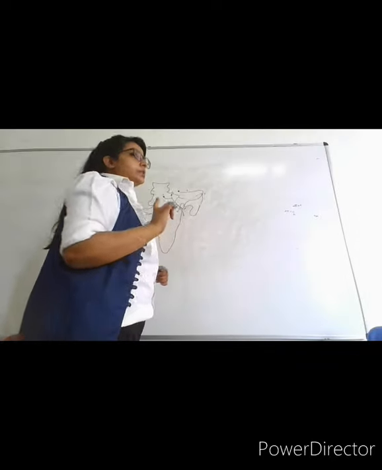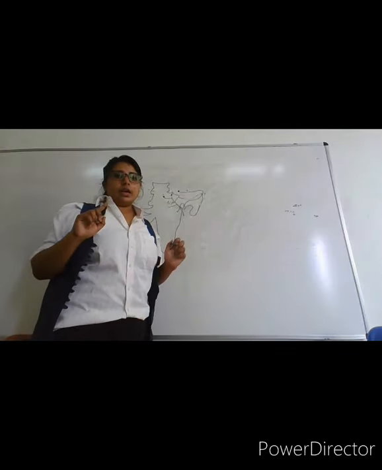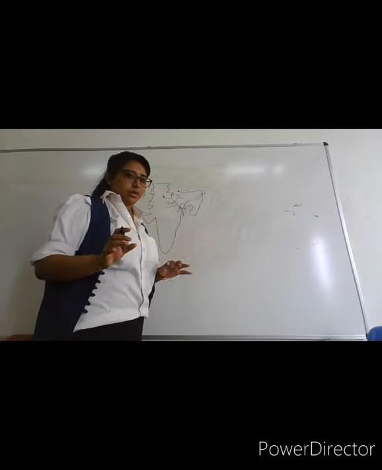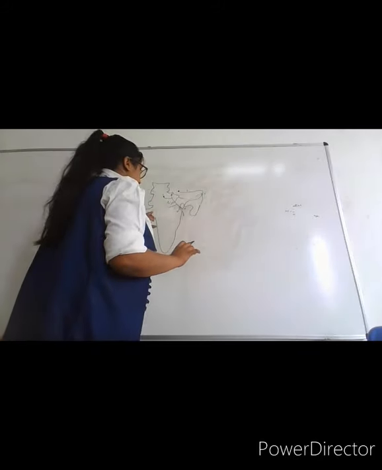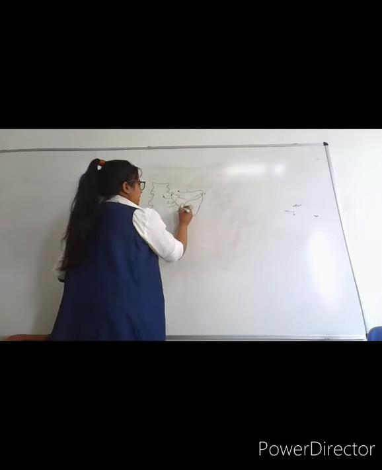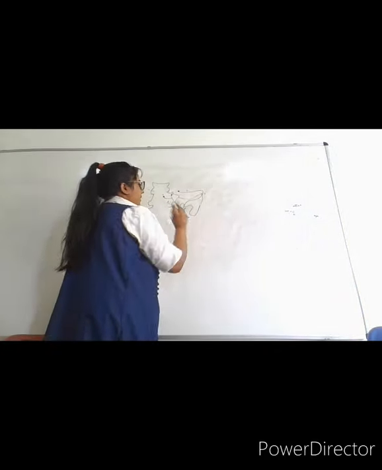But since it merges with Ganga, Ganga here is now known as Padma. The branch of Ganga is known as Padma. So we don't count Brahmaputra as a tributary of Ganga. So it merges with Ganga and then flows into the Bay of Bengal.